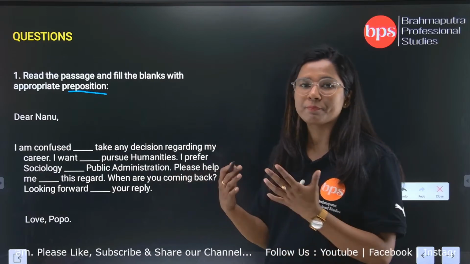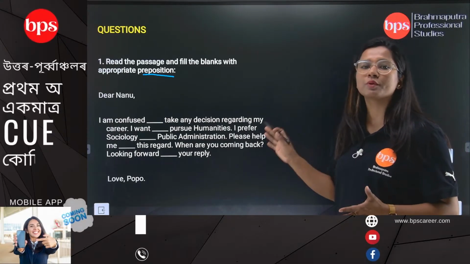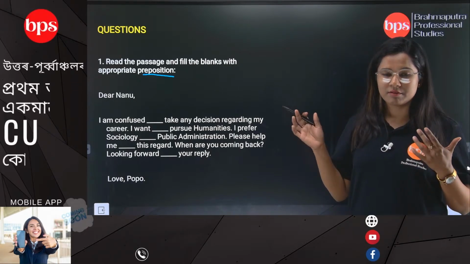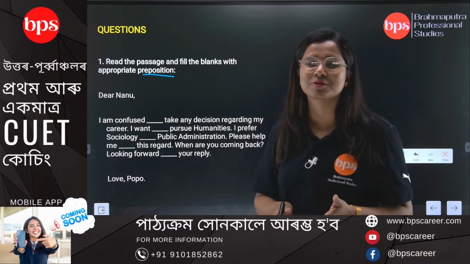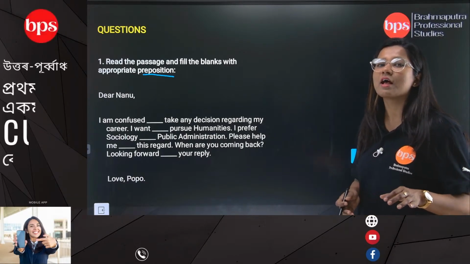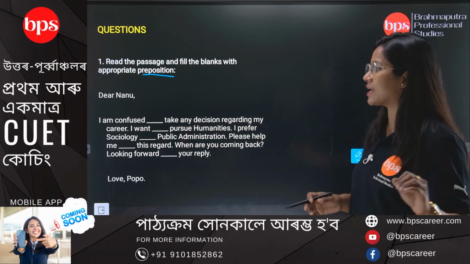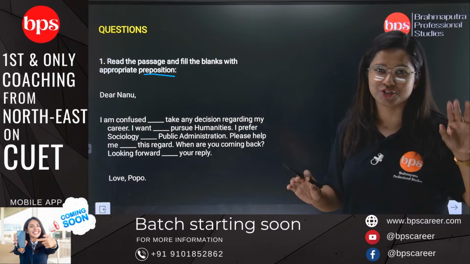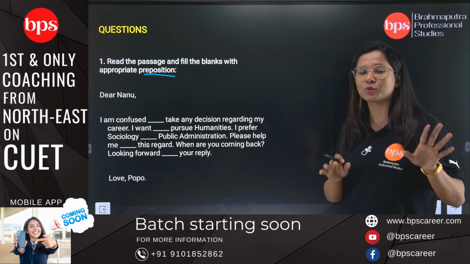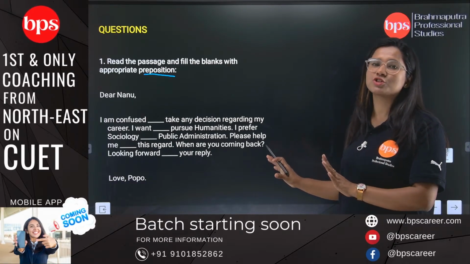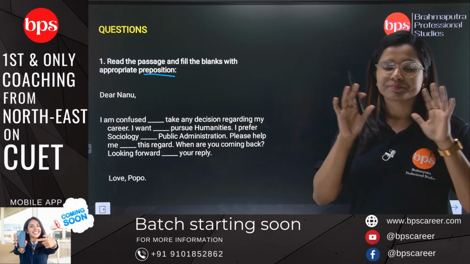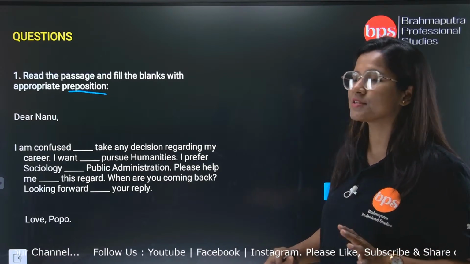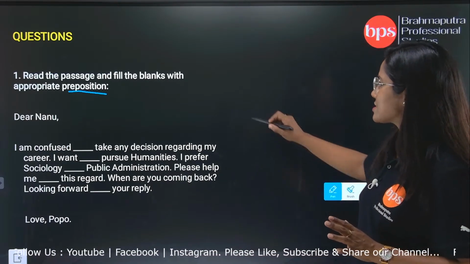Now when you get prepositions, you have to apply the right one. I am just going to help you because it is the first sample question. I am going to help you in this regard by giving you a simple hint that almost all the blanks are going to be filled with the same preposition. And after reading the passage, you can just have an assumption that the fill in the blanks will be filled with one preposition, and that is to.